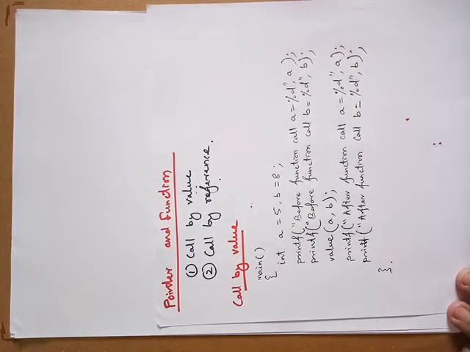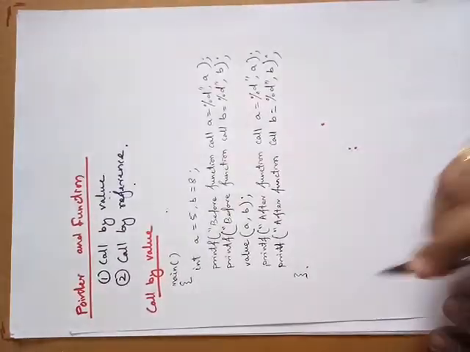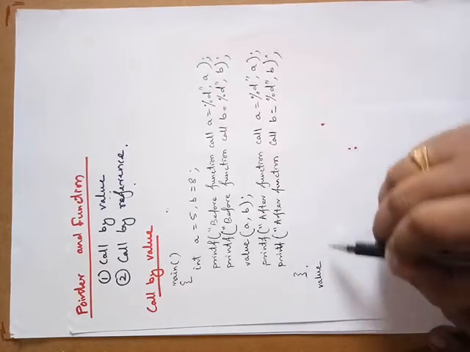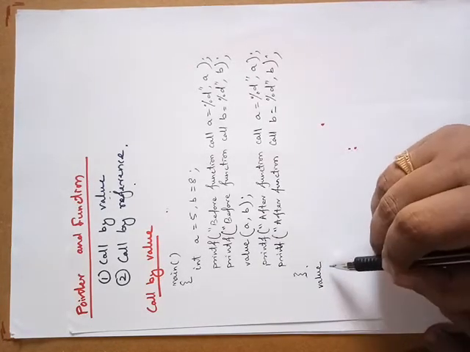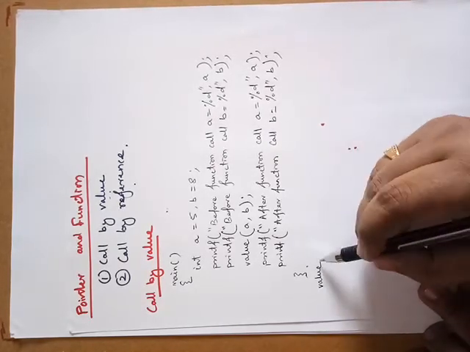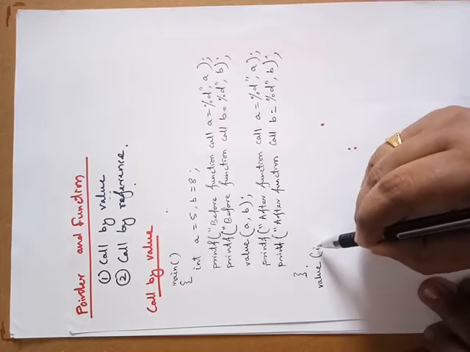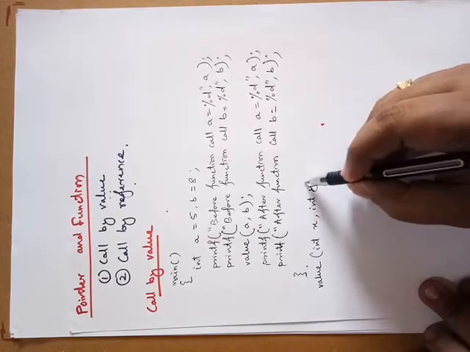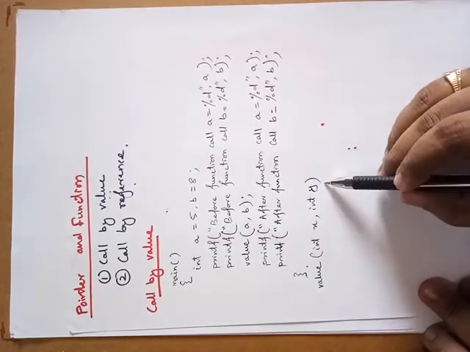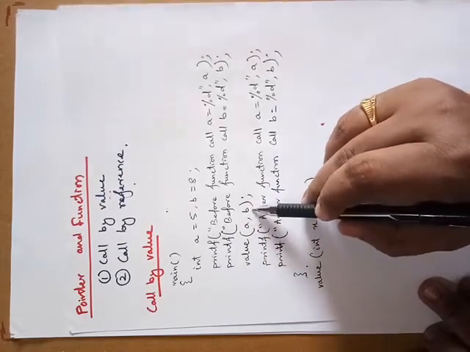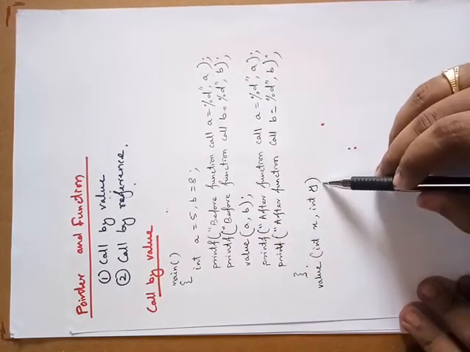Now we'll go to the definition part of the program. In the definition part, the function name is value. I have not taken any return type. Directly I am writing the function name. So you can take the return type as void. So value, I will take two variables, integer x and integer y. These are the formal arguments. In the function call, we are using the actual arguments.